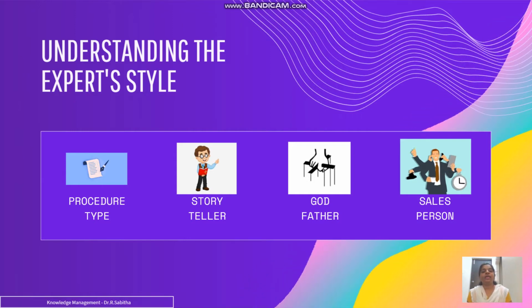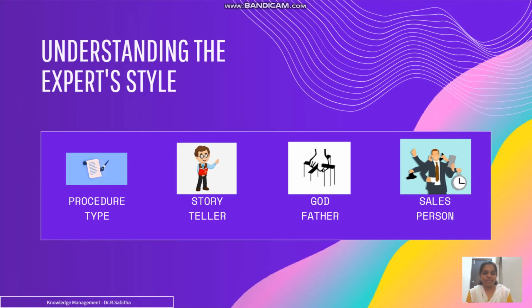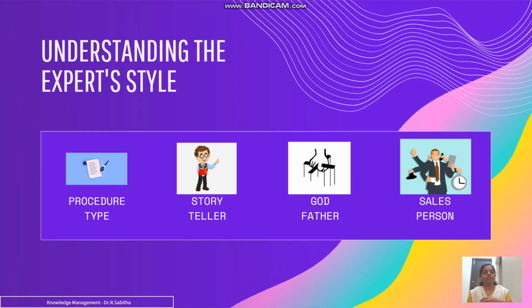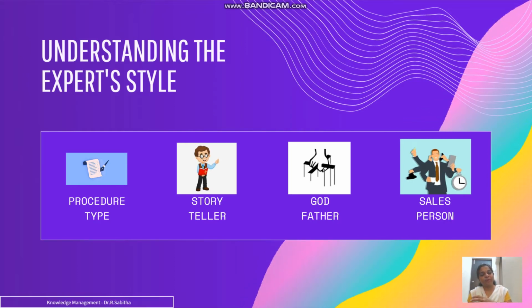There are four categories for expert style. The first is the procedure type category, where the expert will be giving answers pertaining to a procedure.